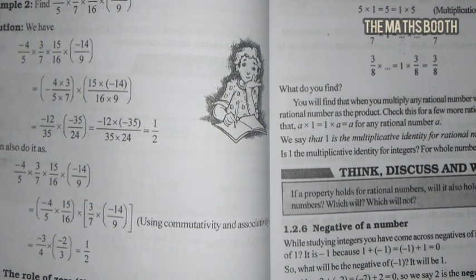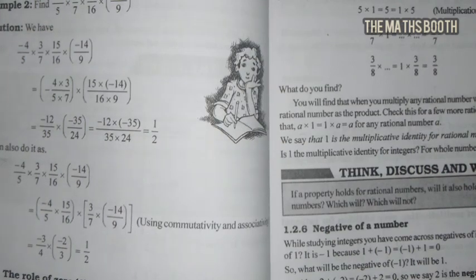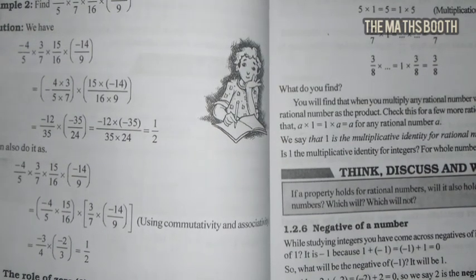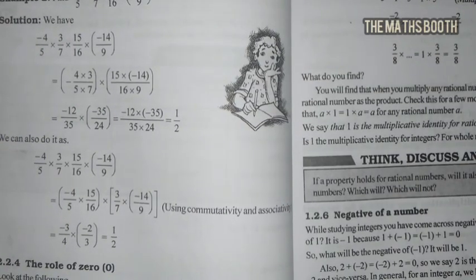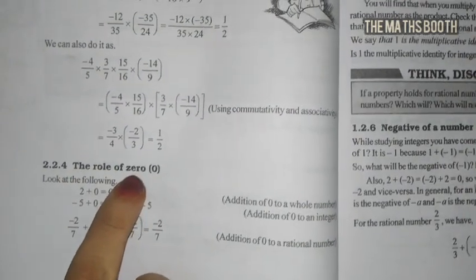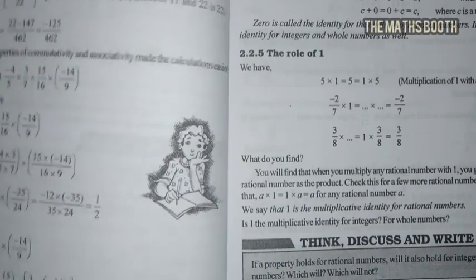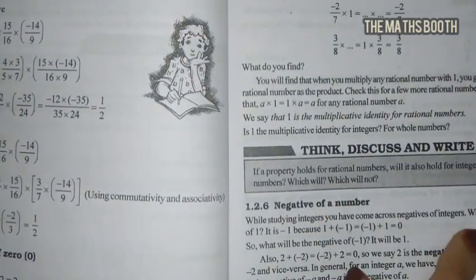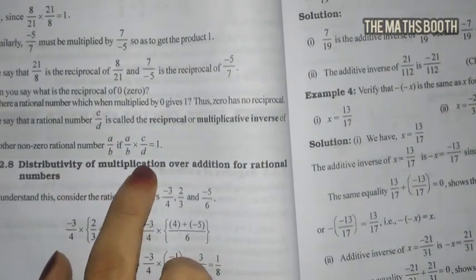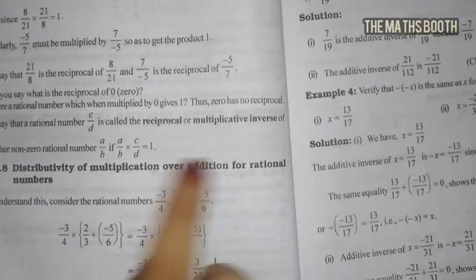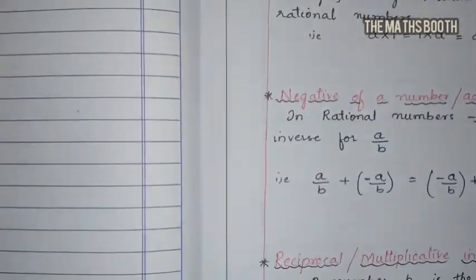Today I am here with a continuation of the rational number chapter. In my previous video we completed up to the associative property. Now the next topics are the role of 0 and the role of 1, and negative of a number. These are the small subtopics. Then reciprocal, and distributivity of multiplication over addition for rational numbers. Let us learn these topics here.